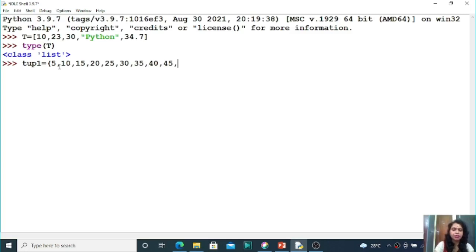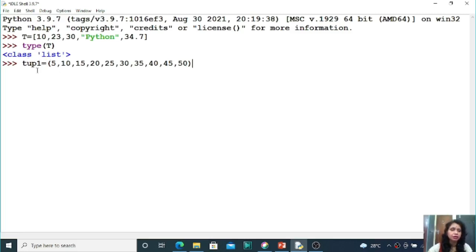It does not matter how many elements you are going to store, right students. Here this one is of tuple type, right students.